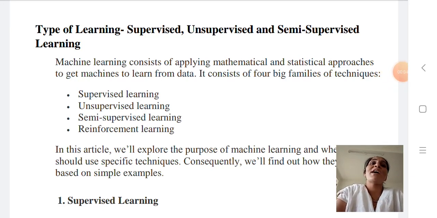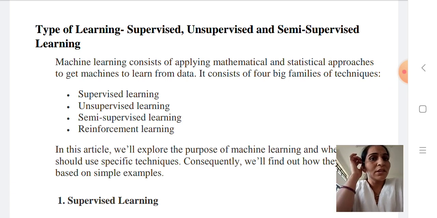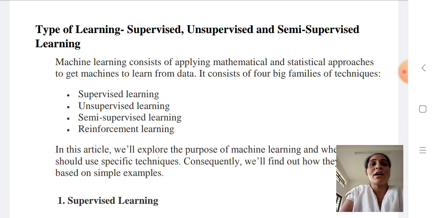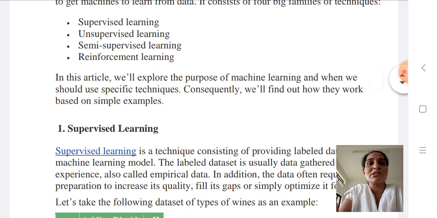Hello friends, today we are seeing the types of learning in machine learning. There are four main types of learning: supervised, unsupervised, semi-supervised and reinforcement learning. From these, we are first seeing three: supervised, unsupervised and semi-supervised learning.